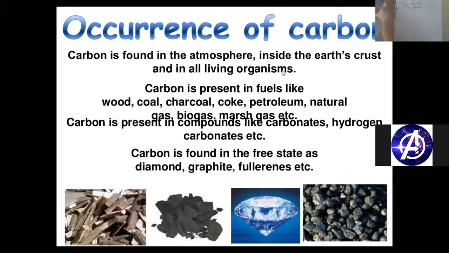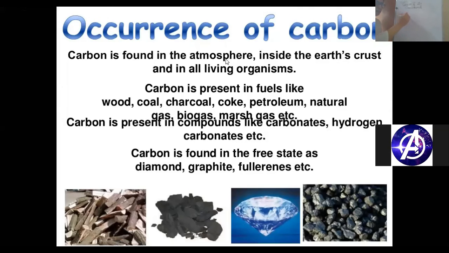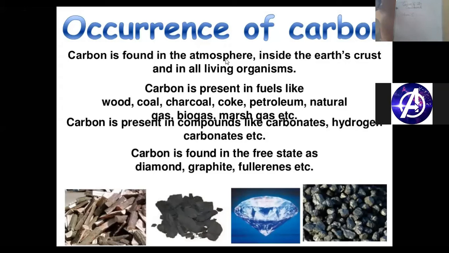The symbol used to represent carbon is C, and its atomic number, which is the number of electrons present in carbon, is 6, right?